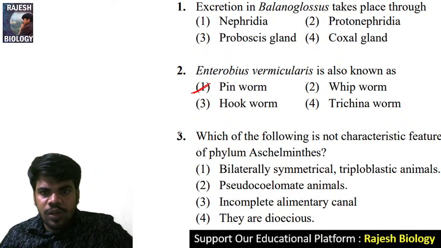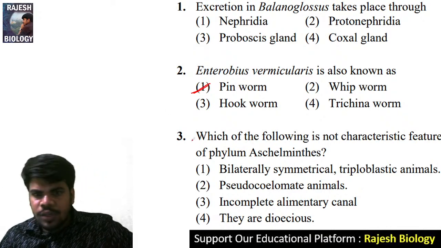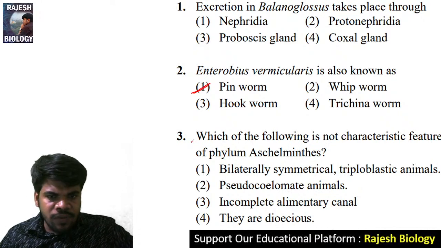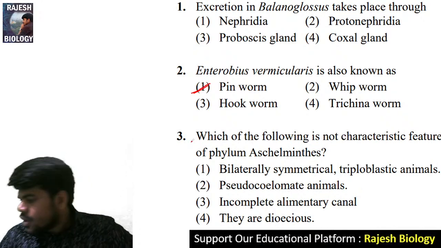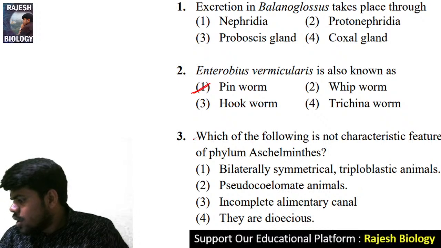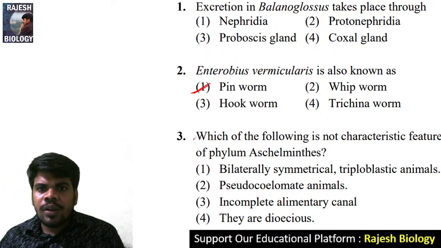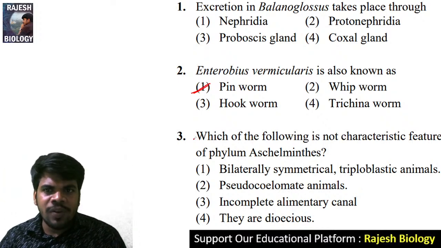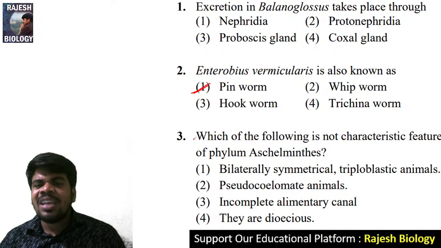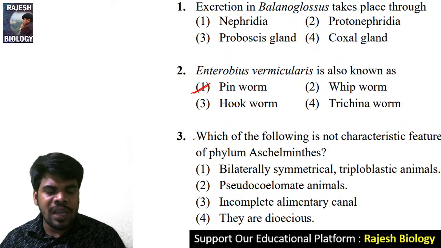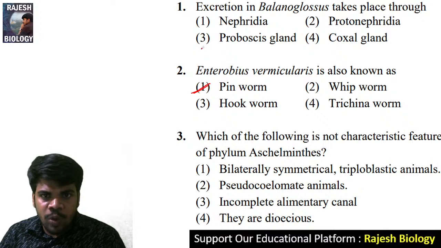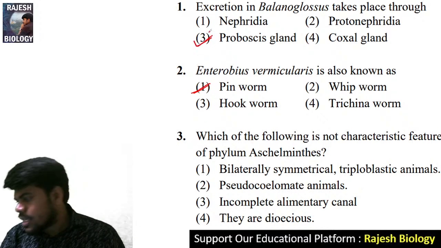Next, come to the third question. Which of the following is not a characteristic feature of phylum Aschelminthes? Yeah, come back to question number one. Meghana, you are wrong. It is not protonephridia. Balanoglossus is under Hemichordata. Hemichordata has a proboscis gland, which helps in excretion.